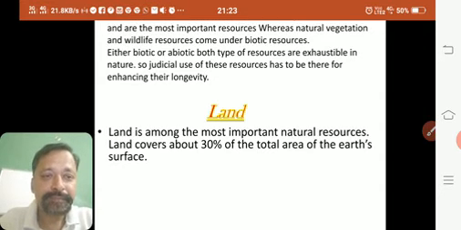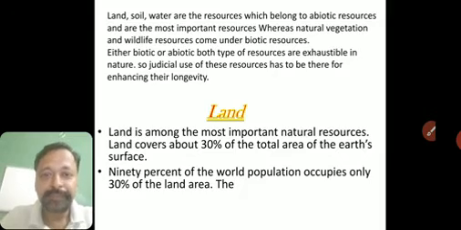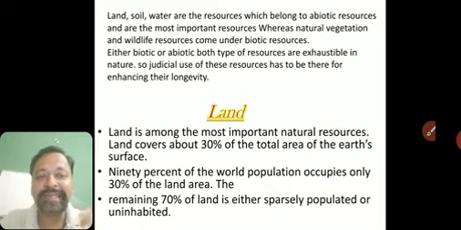Okay? So we'll see the next point. 90% of the world population occupies only 30% of land area. Okay? Understood this point? Okay. The remaining 70% of land is either sparsely populated or uninhabited.